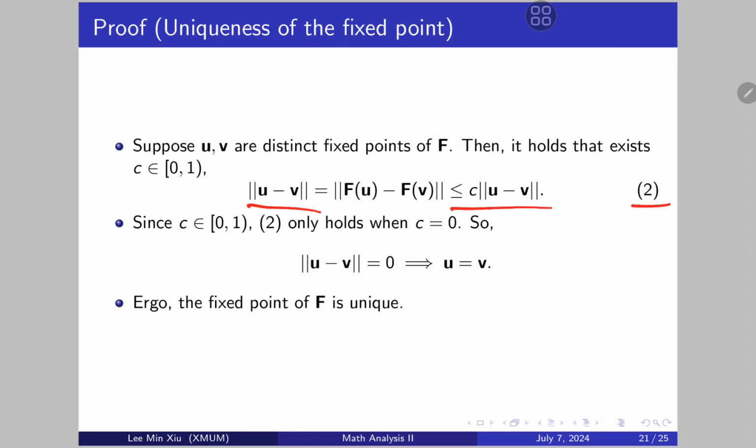Easy. Then since c is in [0, 1), equation 2, basically this part, must hold only when the distance is 0, because c is making the distance smaller, and a number can't be smaller than itself unless it is 0. Therefore this holds, and if the distance of two points is 0, then it is just the same point, right? And therefore we have shown that the fixed point of f is unique.